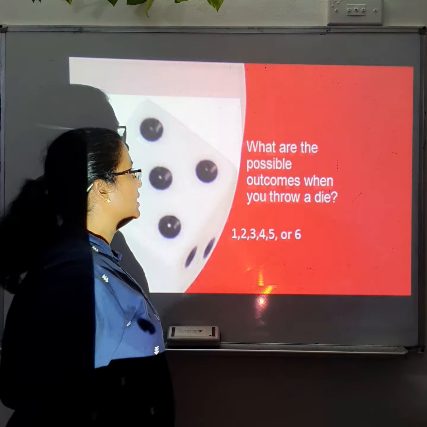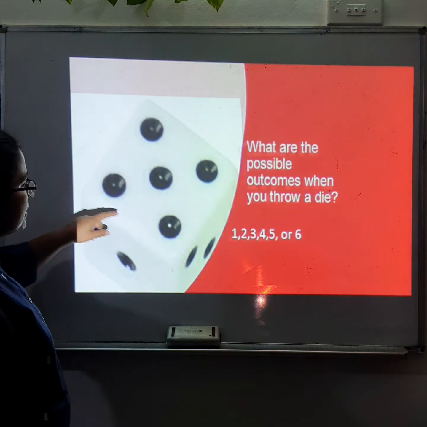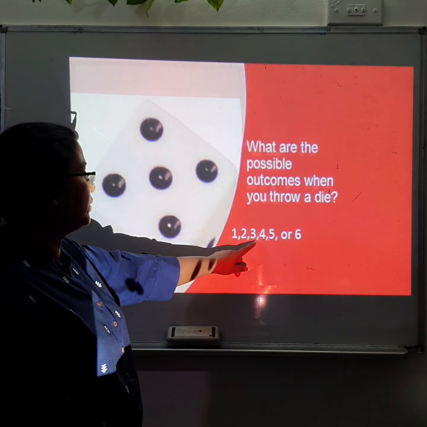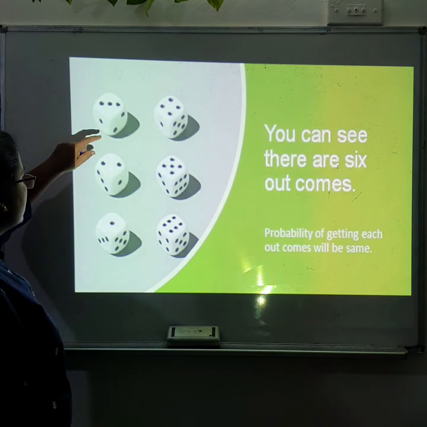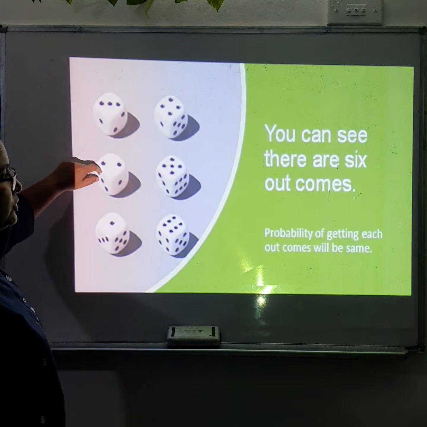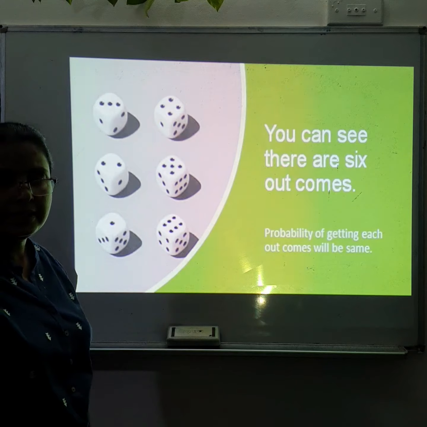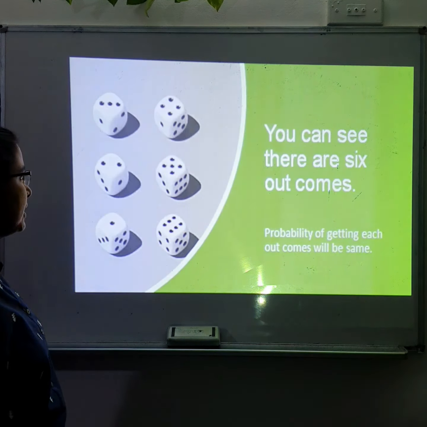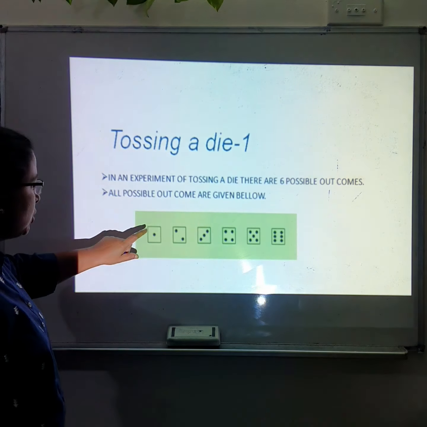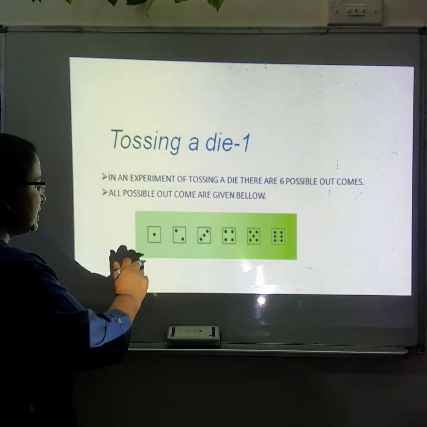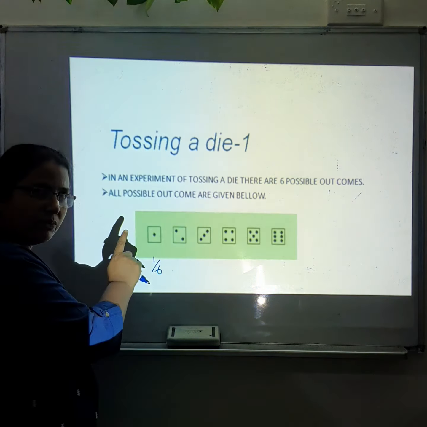Another example, if you toss a die, you may get 1 or a 2 or a 3 or a 4, 5 or 6. These are the possible outcomes. So you can get 1 or you can get a 2 or a 3, 4, 5 or 6. Total how many outcomes are there? There are 6 outcomes in total. So here, what's the probability of getting a 1? Total, we can see that there are 6 outcomes. The probability of getting 1 is 1 out of 6, because there is only 1 there.